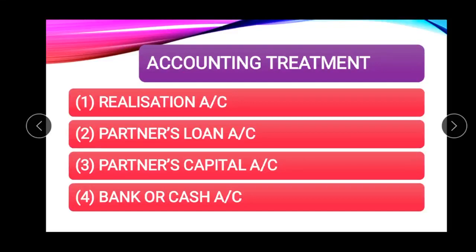Students, our today's topic is accounting treatment on the dissolution of a firm. So in case of dissolution of a firm, the firm needs to prepare 4 types of accounts. First account which is prepared by the firm is realization account. Second one is partners loan account. Third one is partners capital account. And fourth account which the firm needs to prepare is bank or cash account.